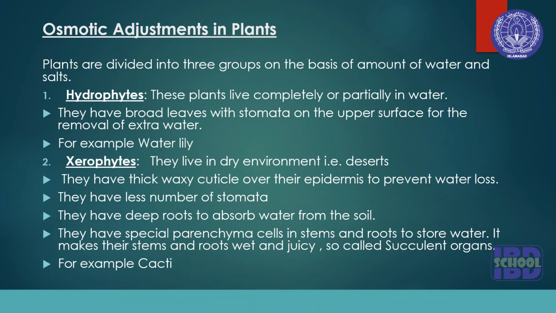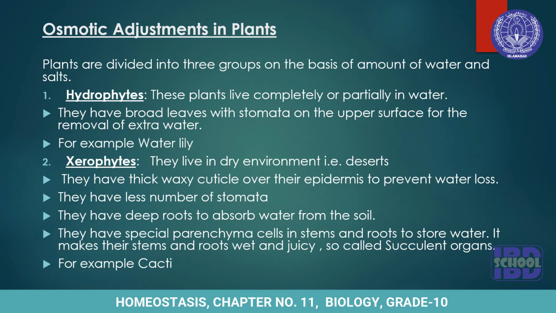Let's see hydrophytes. These plants live completely or partially in water. They have broad leaves with stomata on the upper surface of the leaf. And these stomata are meant for the removal of extra water. Although they are living in water, they have plenty of water, but still extra water accumulates inside the body, and it should be released from the body. That's why they have stomata on the upper surface of the leaf. And the example is water lily.